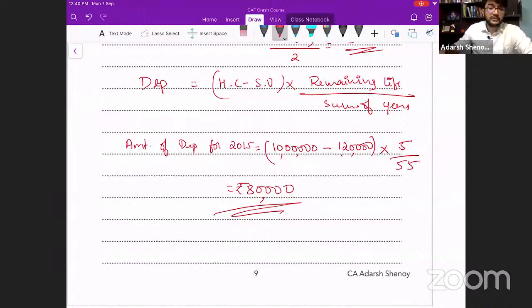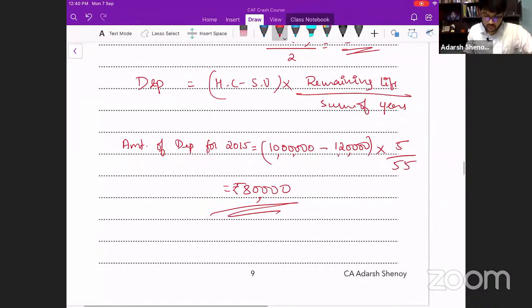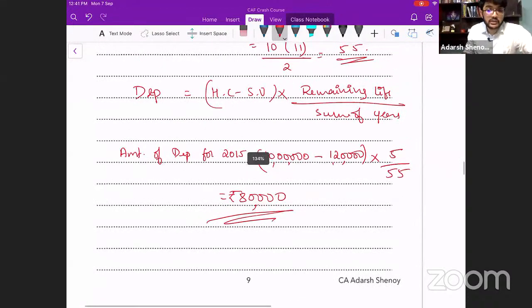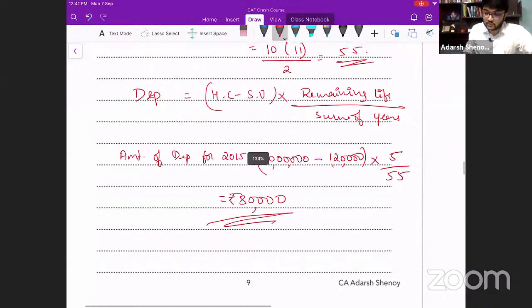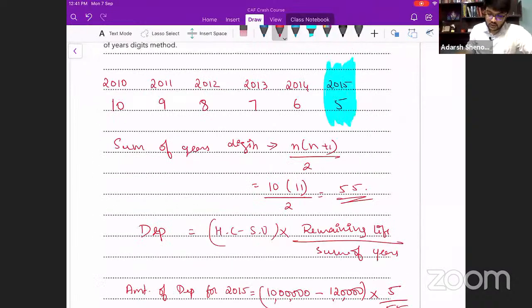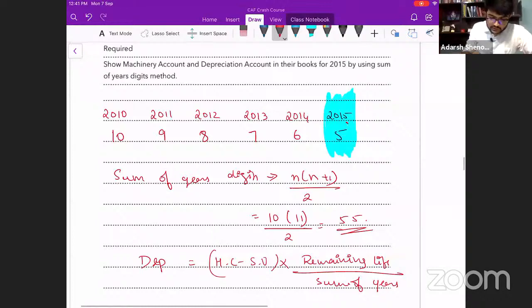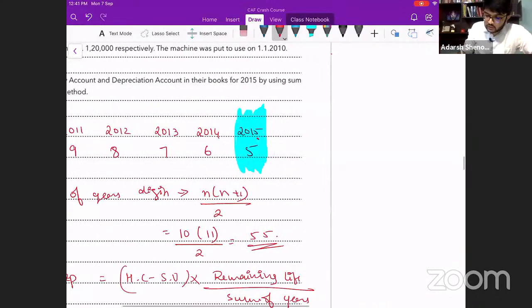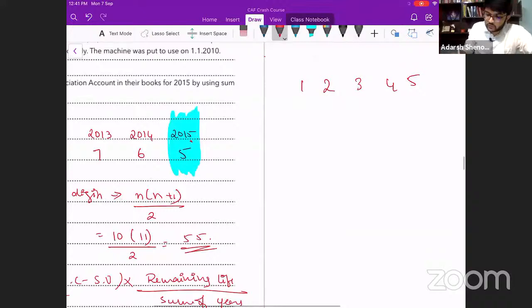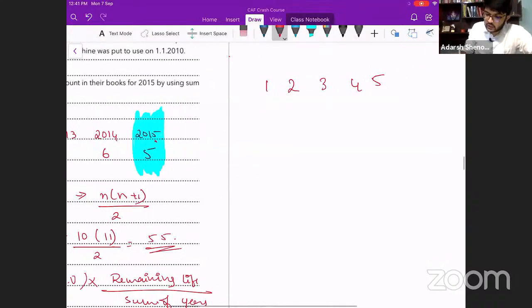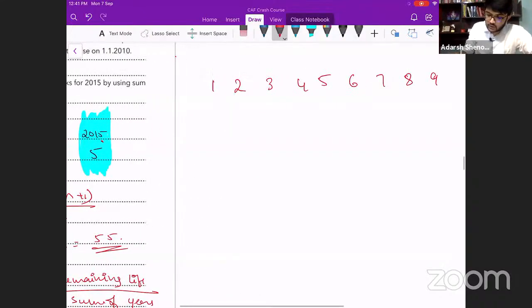Now I have a question. What is the doubt relating to remaining life? How many years are left at the beginning of 2015? Useful life. If you are confused, write it like this. 1, 2, 3, go on writing for 10 years. 6, 7, 8, 9, 10.